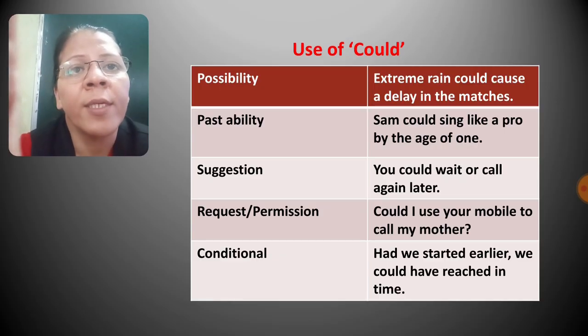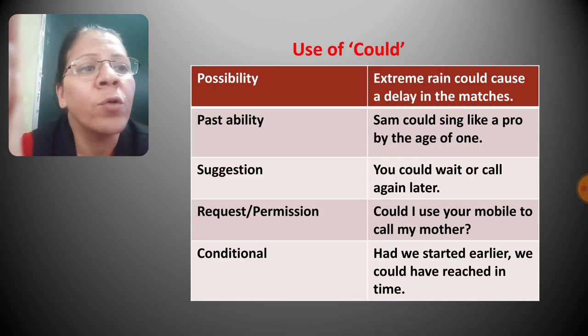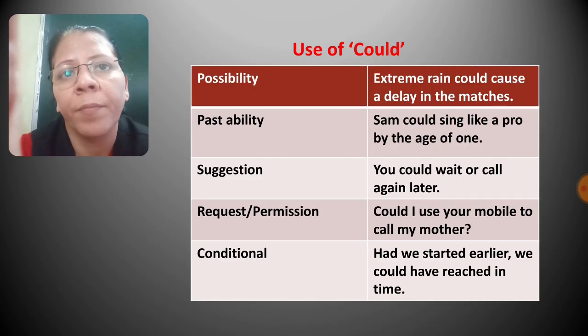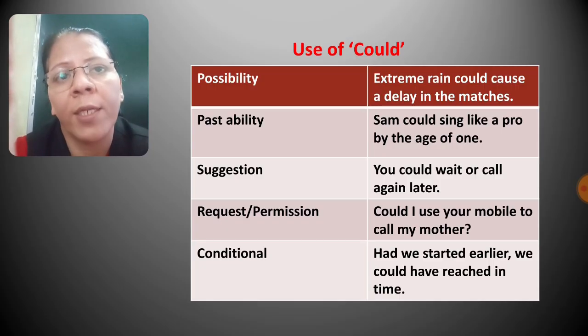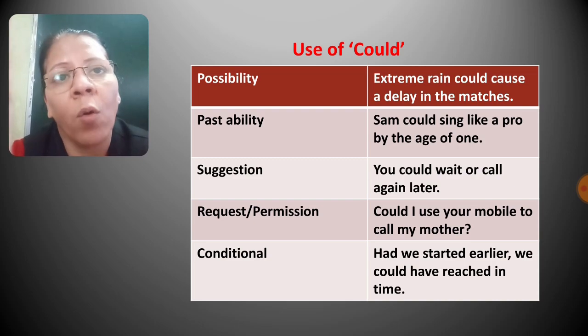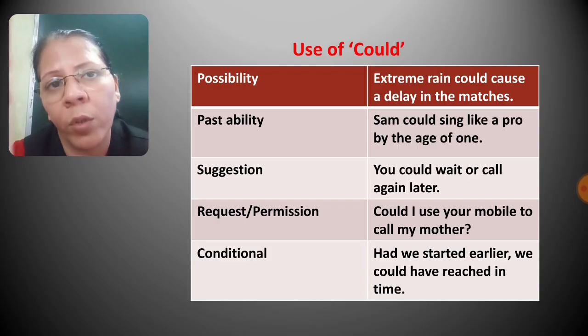Next is request or permission. So to make a request or ask for permission, we use could. Example, could I use your mobile to call my mother? Now suppose you are out somewhere and you are not able to go home, or you have faced some difficult situation. So at that time you can ask someone to give you their mobile so that you can contact your mother. So for that purpose, for permission or for request, you can use could.